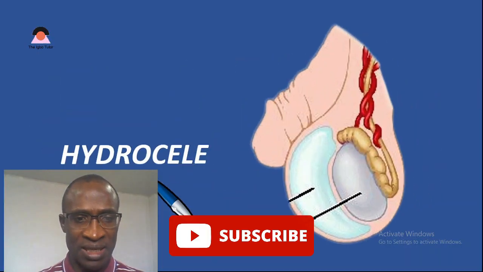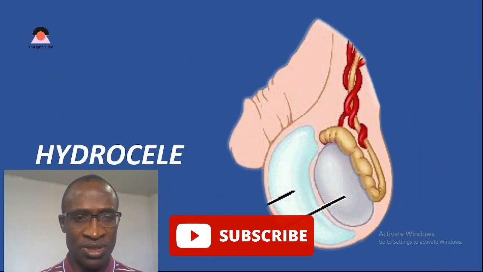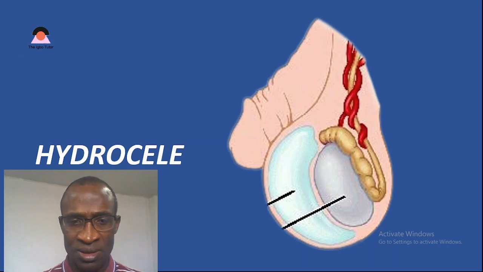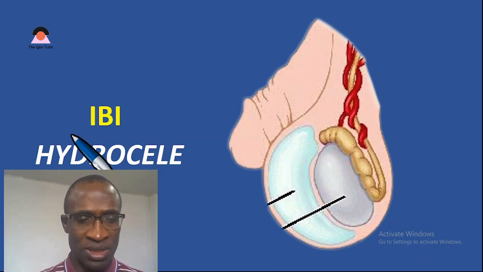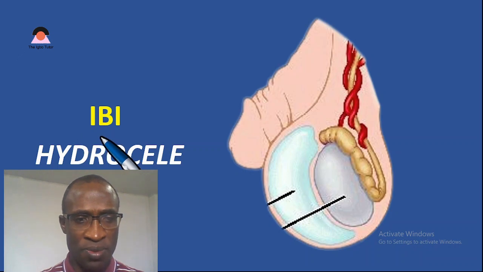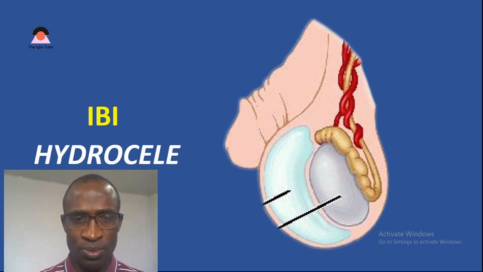Let's go to the next sickness. And what do we have? Hydrocele. That's the swelling of the testes that is filled with water or some other liquid like that. What do we call it in Igbo? We call it EB. That is hydrocele in Igbo language.